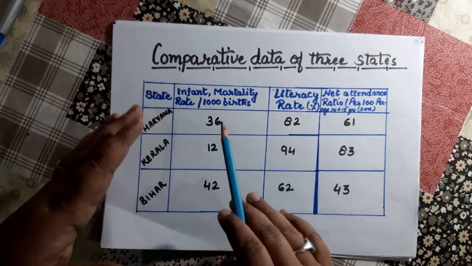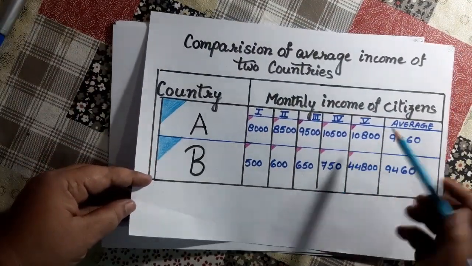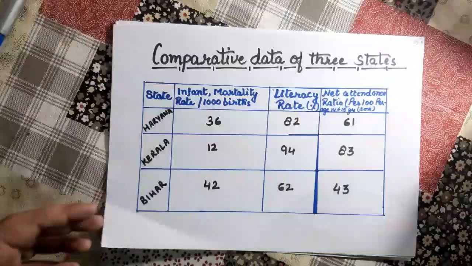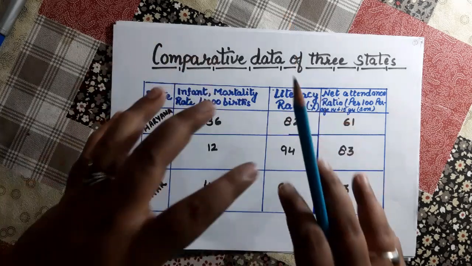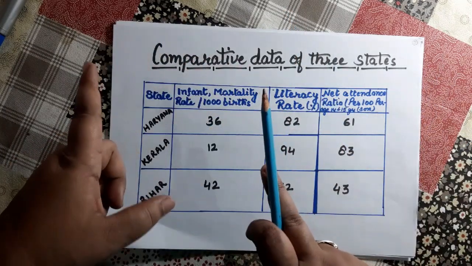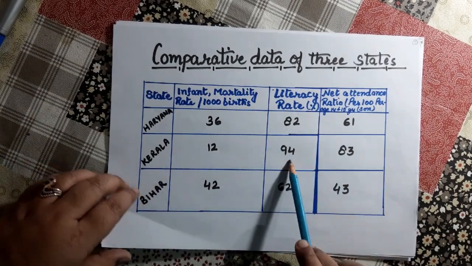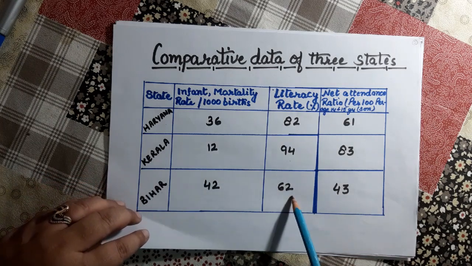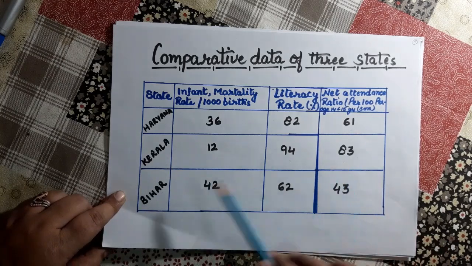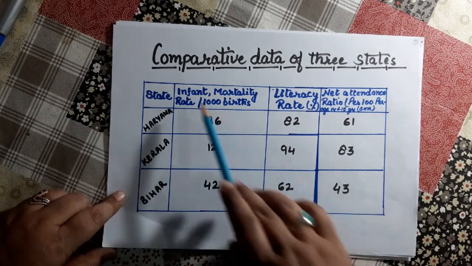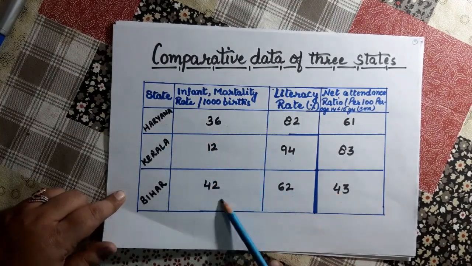Here you will compare the data. Earlier you compared their income; here you get the mortality rate, and on this basis you will find which state is more developed. Literacy rate in Kerala is 94, Haryana is 82 and Bihar is 62. Net attendance ratio: Haryana is 61, Kerala is 83, Bihar is 43. Infant mortality rate: Haryana is 36, Kerala is just 12 and Bihar is 42.